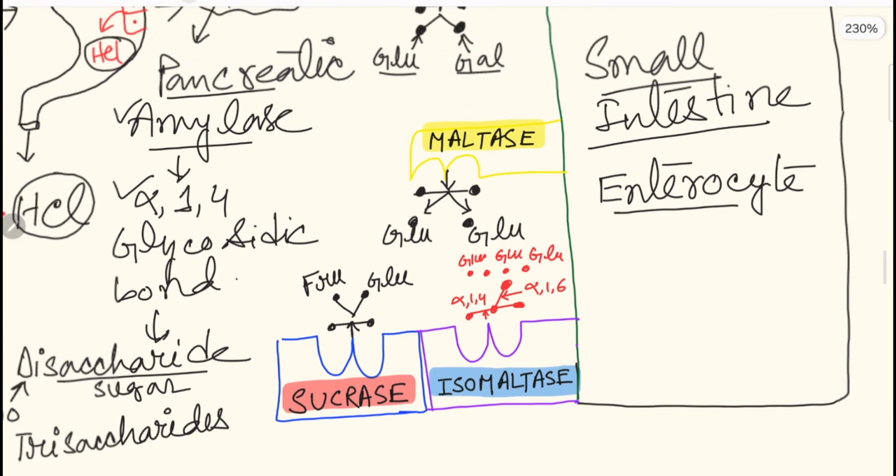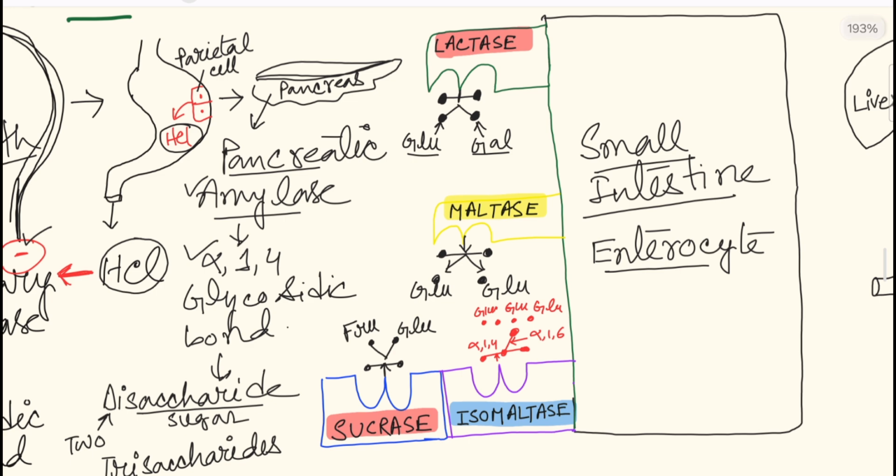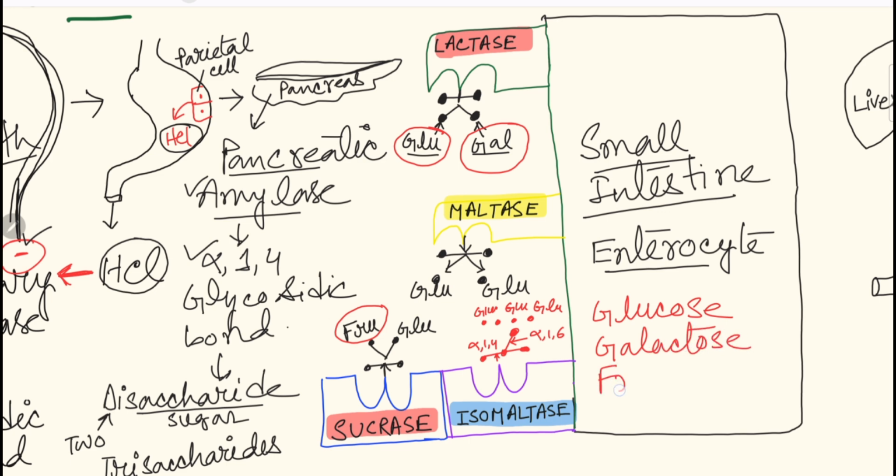So after digestion, what type of molecules do we get? Basically these are all monosaccharides, only one sugar molecule, but of several types. The first is glucose, the second is fructose, and the third is galactose. Basically we get these three types of monosaccharide after digestion of carbohydrates. So they are glucose, galactose, and fructose.